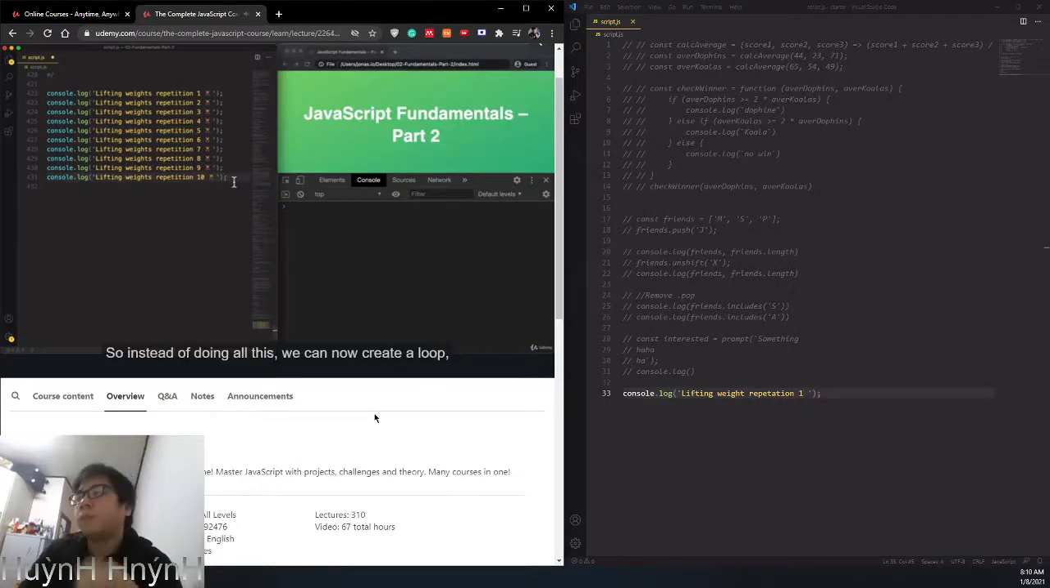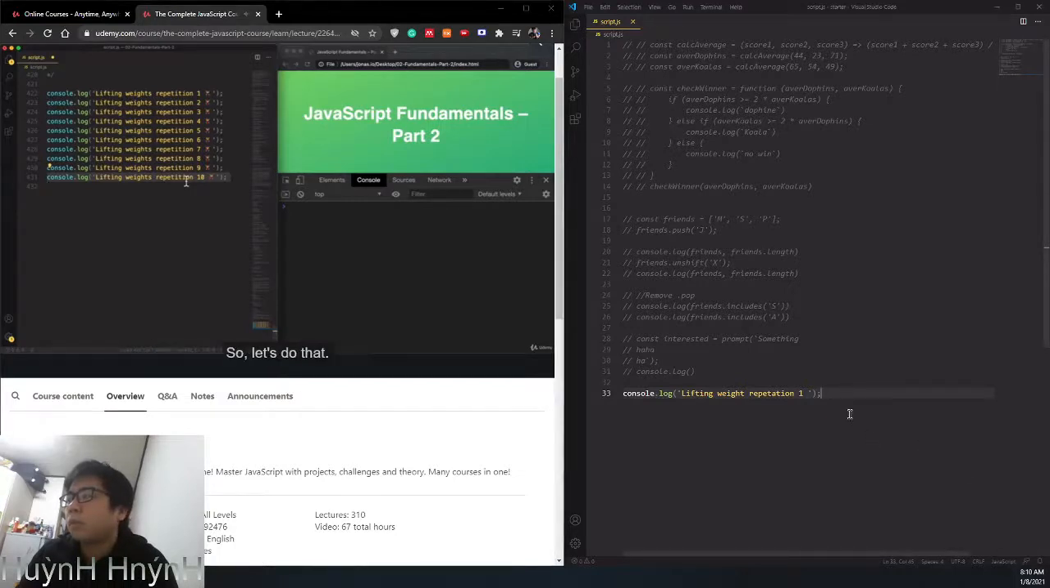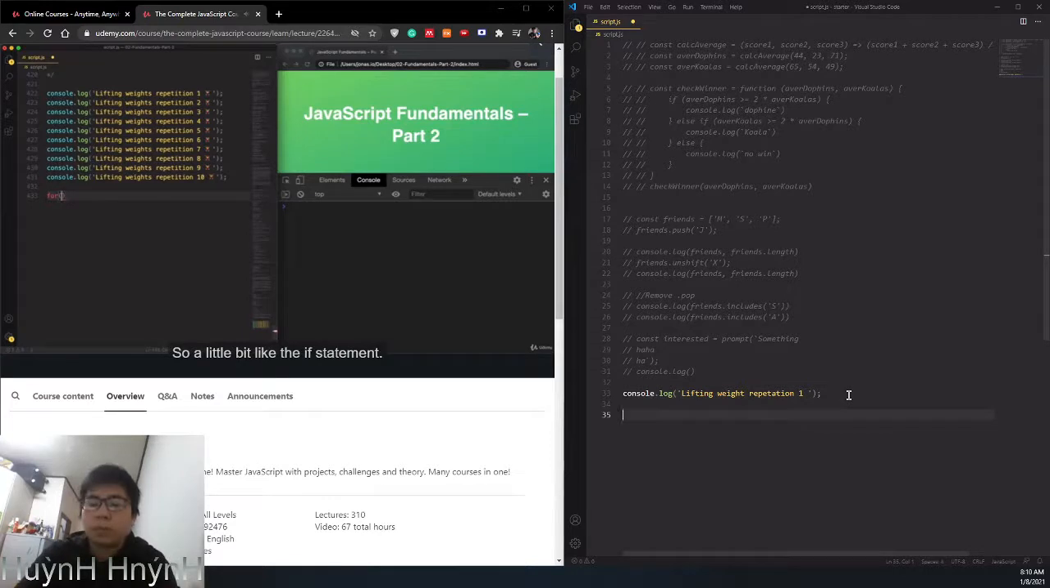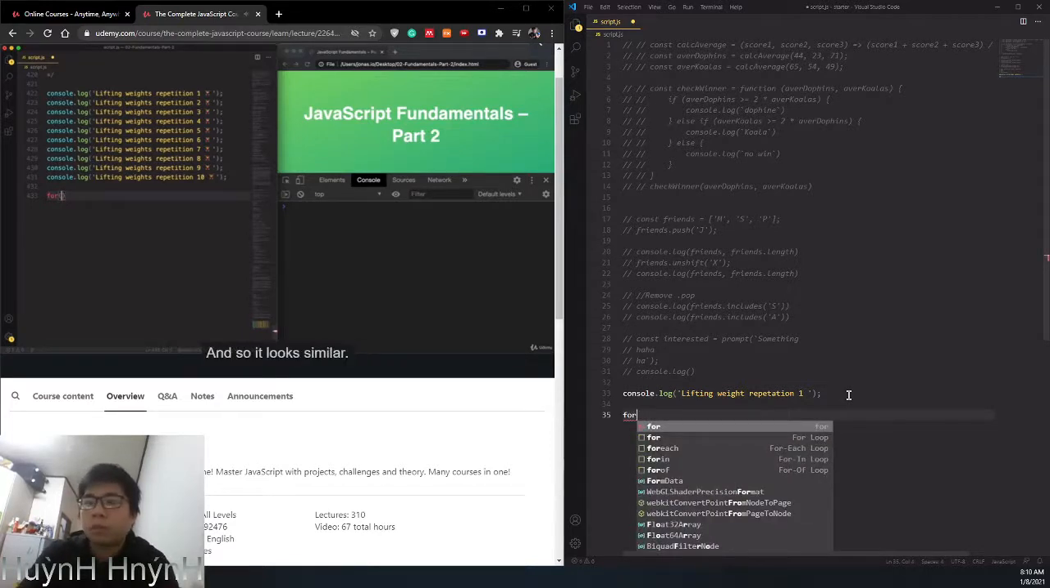So instead of doing all this, we can now create a loop and then put one of these lines of code in there, and the loop will then run that code over and over again until we tell it to stop. And so let's implement a so-called for loop now. And that's a loop which has a counter. So let's do that, and we simply write for and open parentheses. So a little bit like the if statement, and this is a for statement, and so it looks similar.